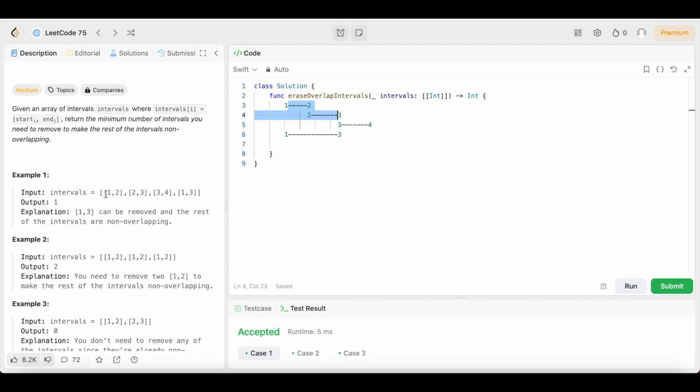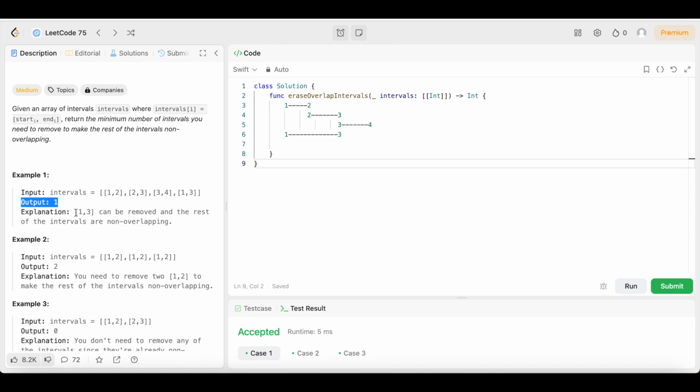When we look at the first example, we have the array of intervals: 1, 2, then 2, 3, then 3, 4, and then 1, 3, like shown up here. The output is 1, we have to remove one interval so that the rest of the intervals are non-overlapping.